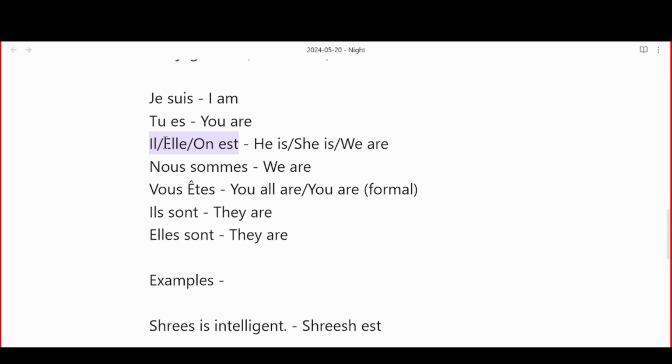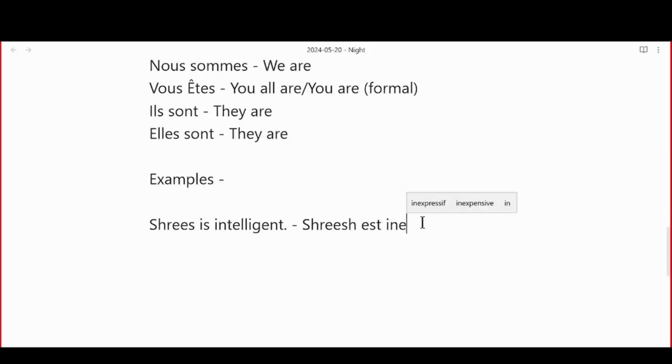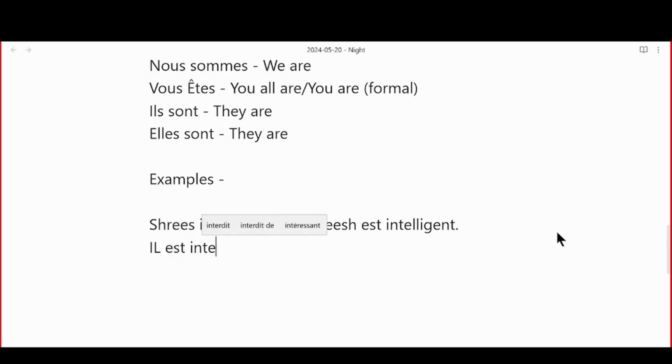Because he is, use il. Shrish is a boy, so we will use the same form as il. Il est. So Shrish est intelligent. Now, if I want to say he is intelligent, I would write it as il est intelligent. I just replace Shrish with il.